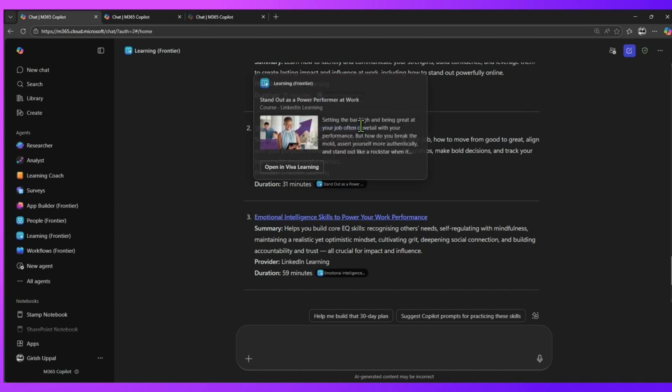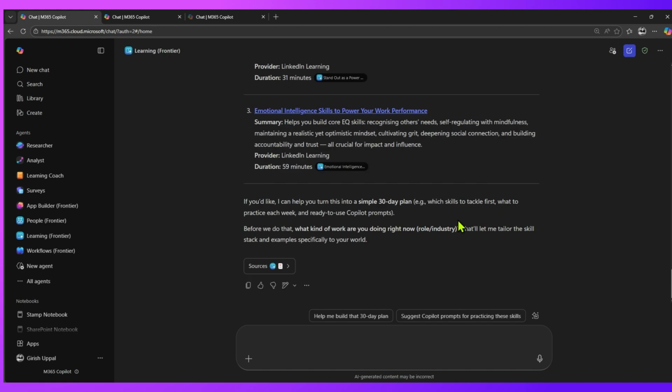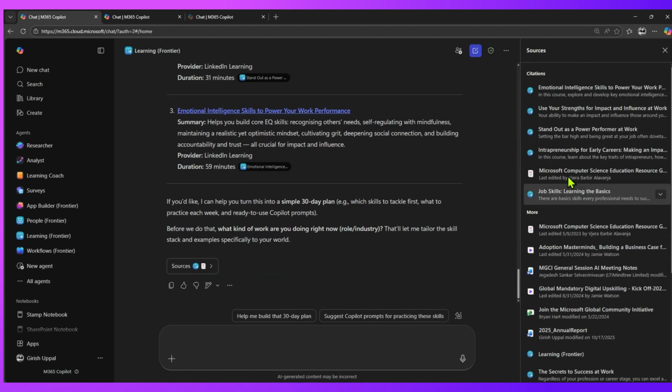If you just hover your mouse, you can see that it comes as a part of your, you can open that LinkedIn Learning in the Viva Learning application. So if you have Viva Learning configured, you can view those things without leaving the Copilot interface. It has also given you the source from which it has fetched all this information. So you can see the author, you can see the content from which it has picked up all this information.